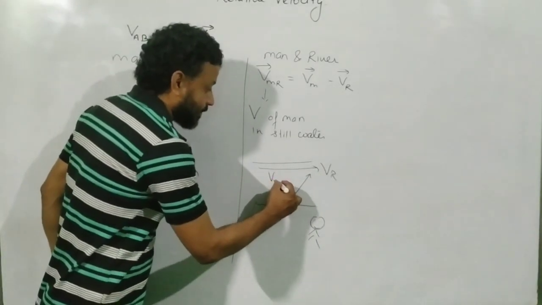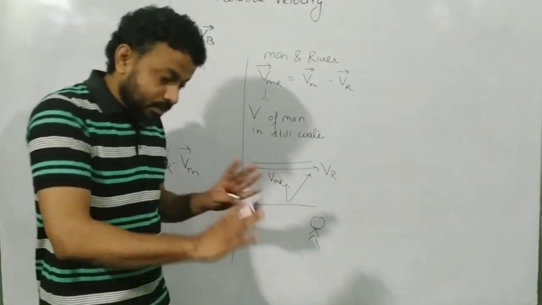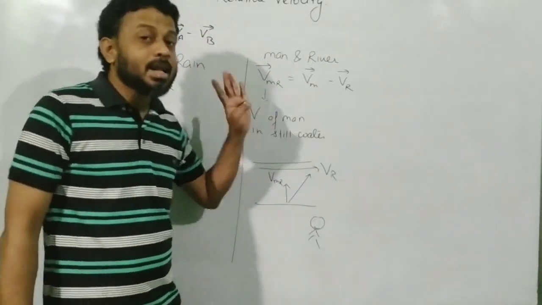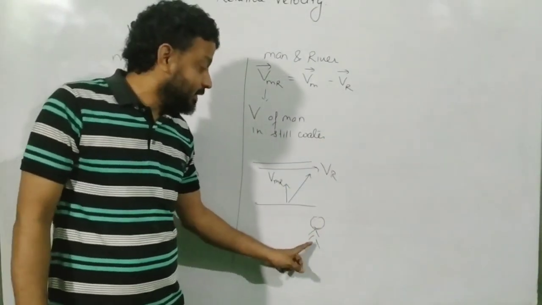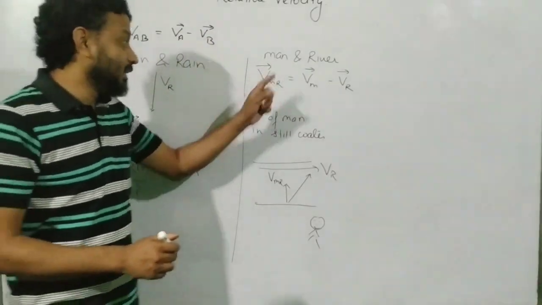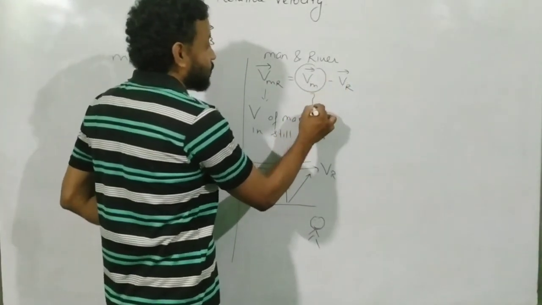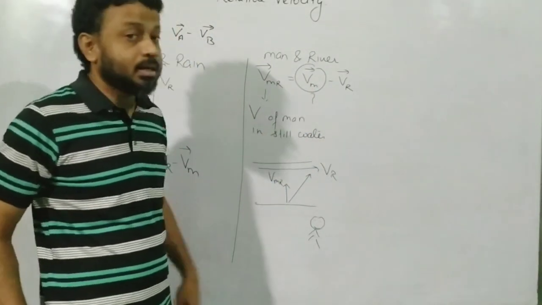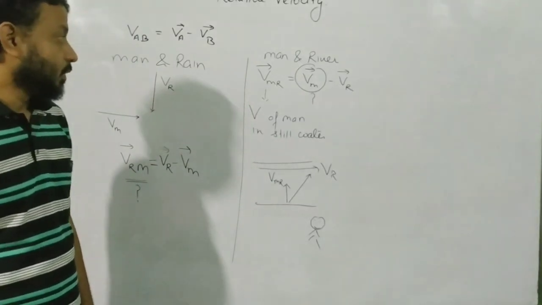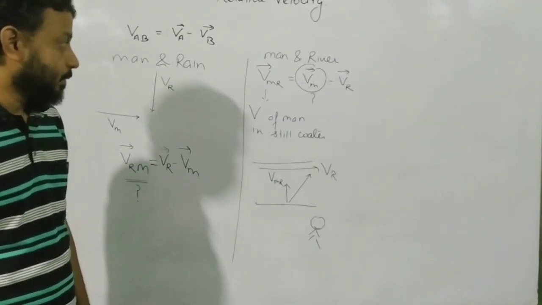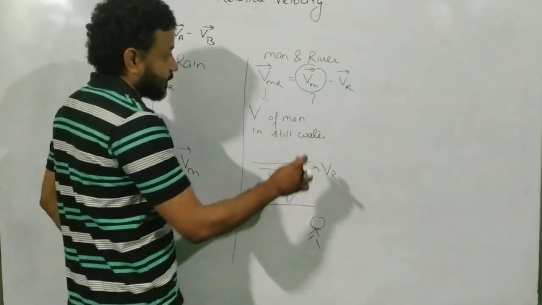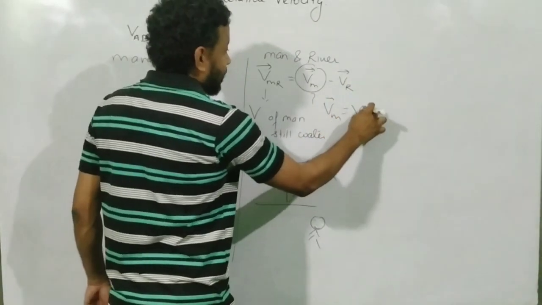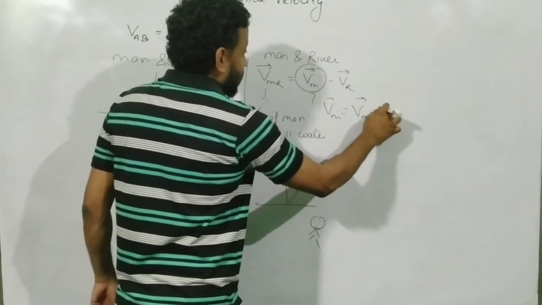The man is trying to swim in this direction. This is the velocity of the man with respect to the river. Whatever the river is doing, I am always trying to swim perpendicular to it, but he is getting dragged, and the drag is seen by a person sitting on the ground. So in this type of question, mainly we find the velocity of the man with respect to the ground. This is where we find the answer. If you see over here, Vm, take Vr to that side, and that becomes Vmr plus Vr.